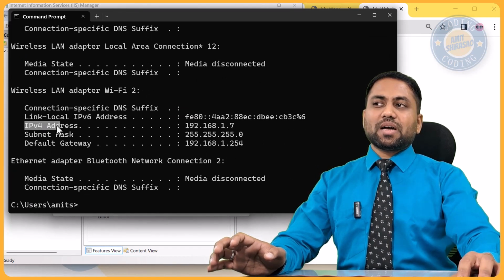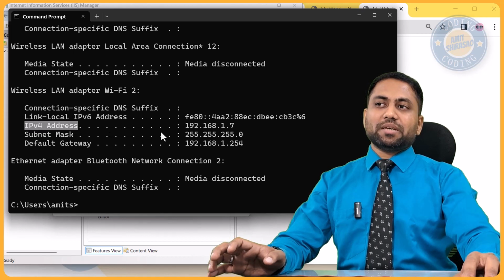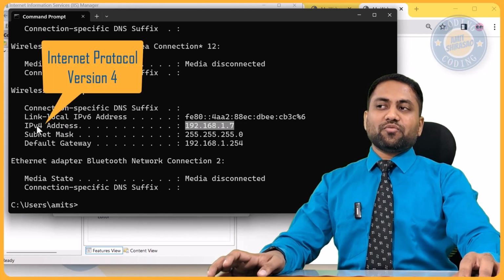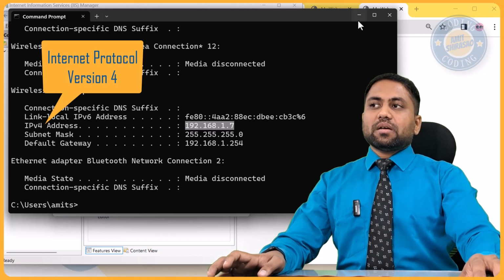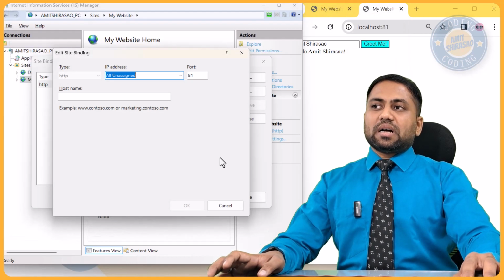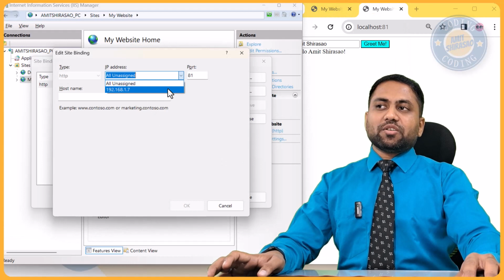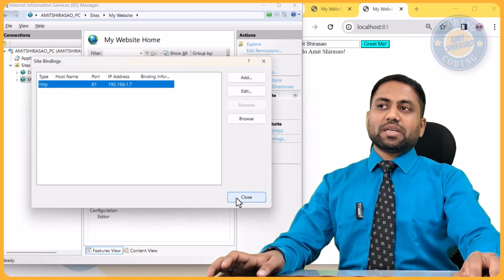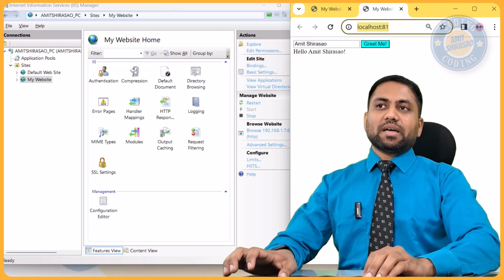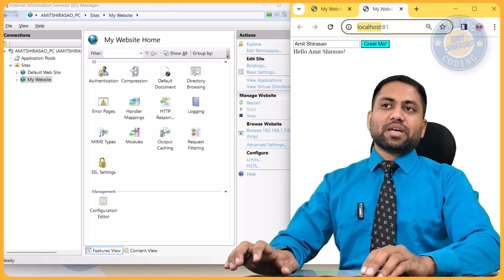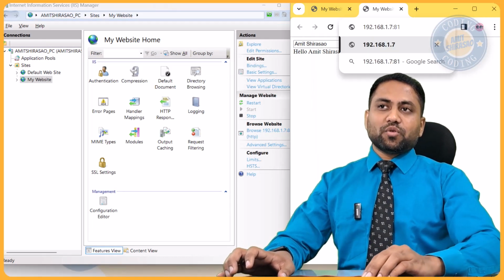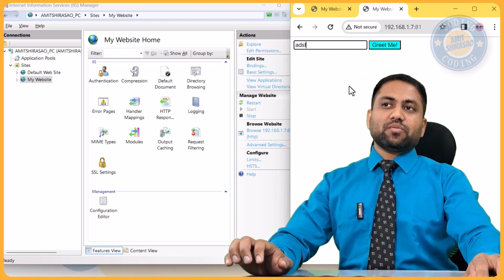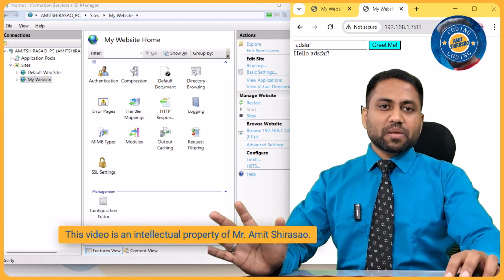So what is an IPv4 address? That is your IP address. IP version 4 address. Now I can select that particular IP address over here. So next time, if I want to access this website, instead of localhost, I need to write my IP address, then write the port number after a colon, and then I can use it, right? So this is the way to use it. It is still working. There is no problem.